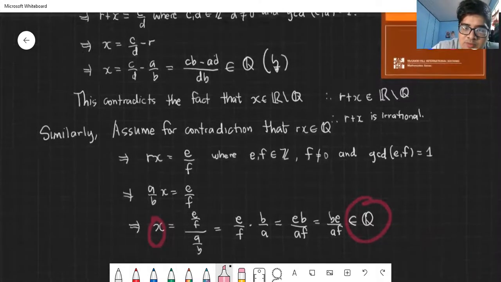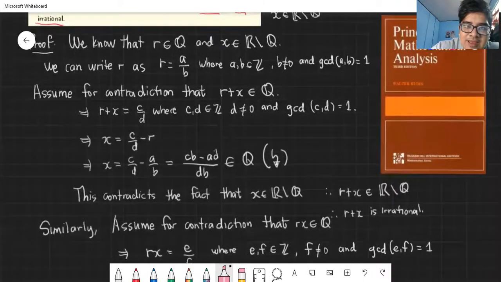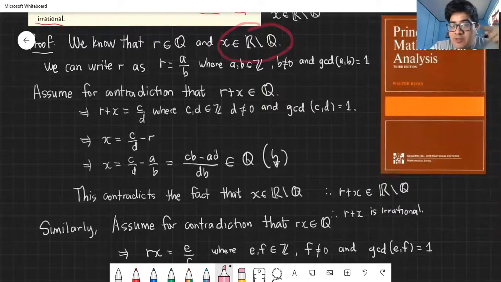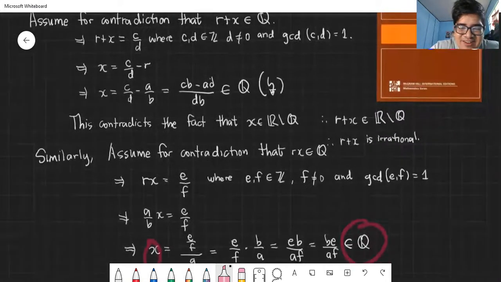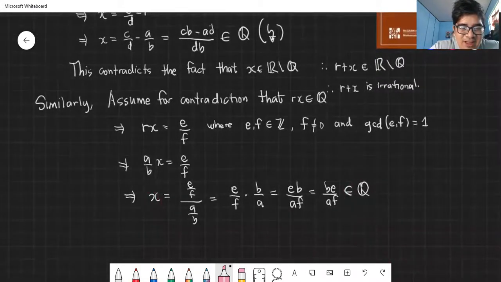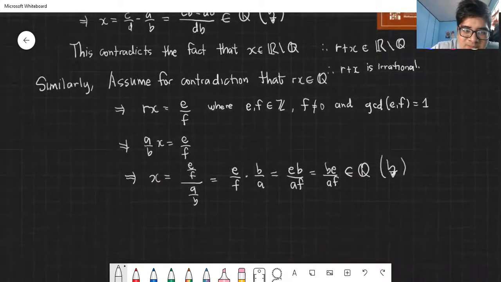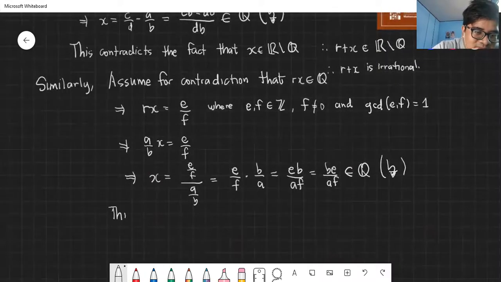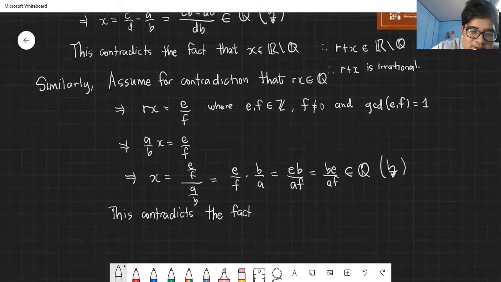Eh di ba yung assumption mo, pinaka-given mo is that X is irrational. Ano na naman nagkaroon? Say it with me. A contradiction. Very good. There is a contradiction once more. Ano mangyayari? This is a contradiction. Okay, so ibig sabihin, this contradicts the fact that X is irrational.